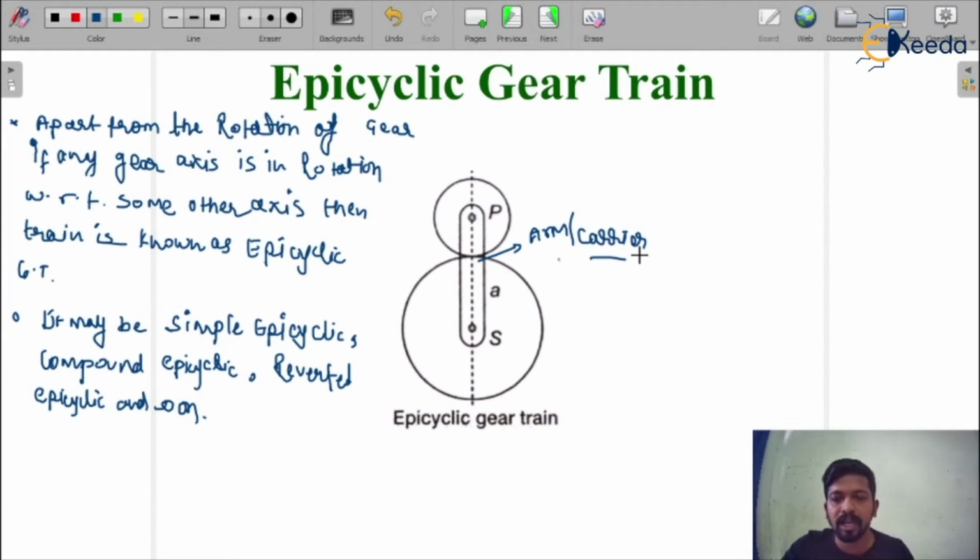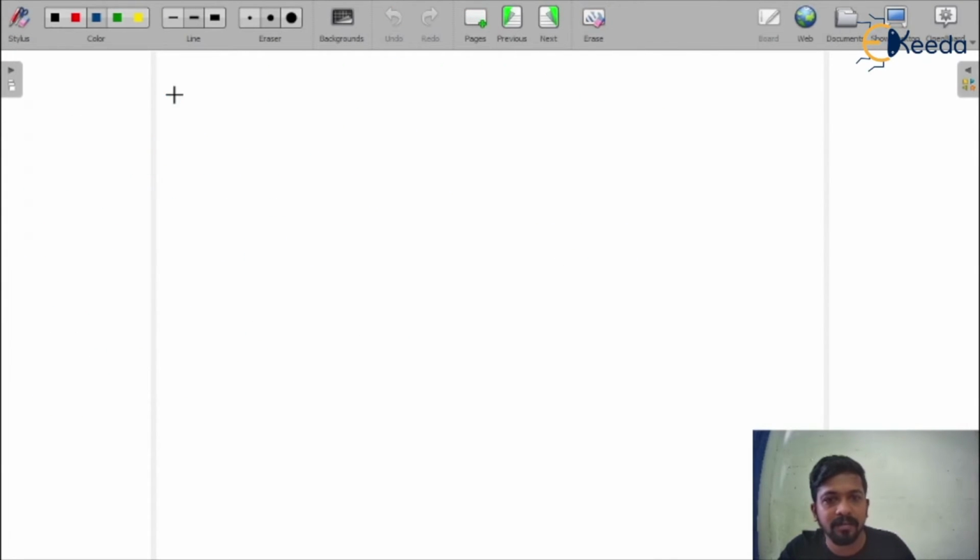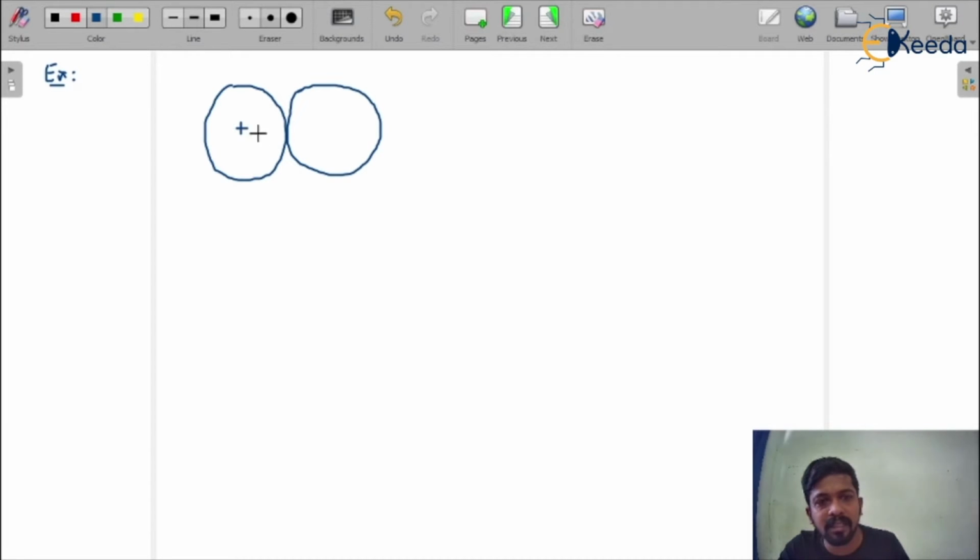Okay, I'm just showing you the examples. It would be easy to understand. So here I'm giving an example: that is a gear A and that is another gear B. Since this is an epicyclic gear train, it has a fixed gear. We have to fix this. Gear B is in rotation with respect to the axis of the gear A.